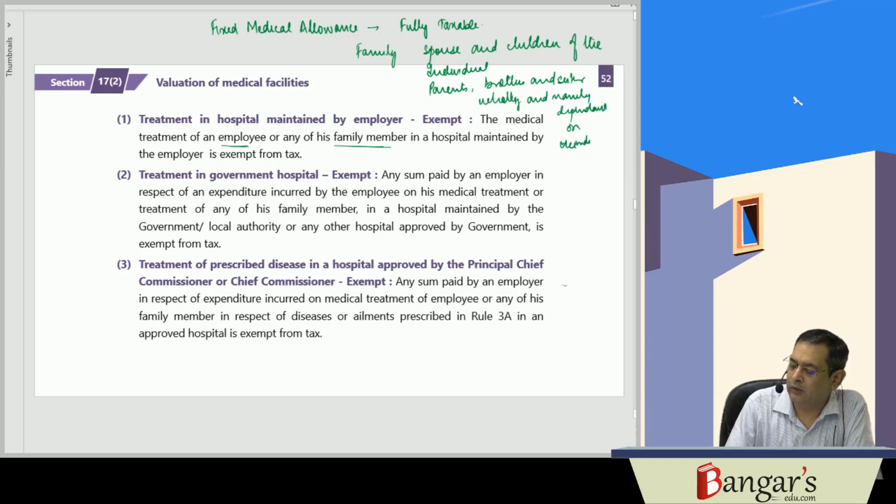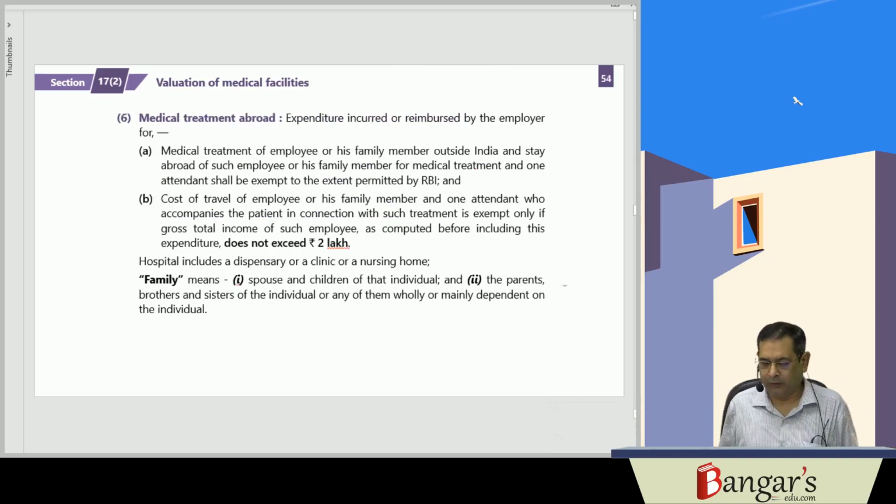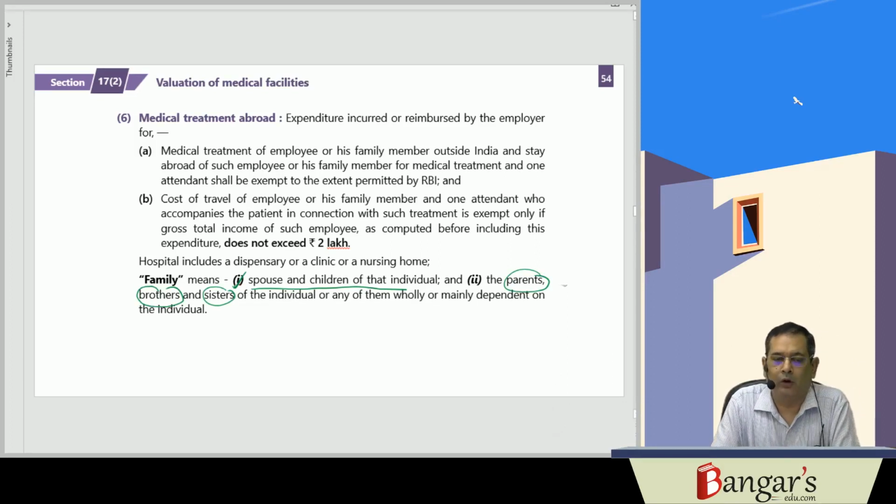So here, if the expenditure has been incurred by the employer in his hospital, a hospital maintained by the employer, on medical treatment of the employee or any of his family members. Family here means spouse, as I have already told you, and the children of the individual, and the parents, brothers and sisters of the individual, or any of them who is wholly or mainly dependent on that individual.